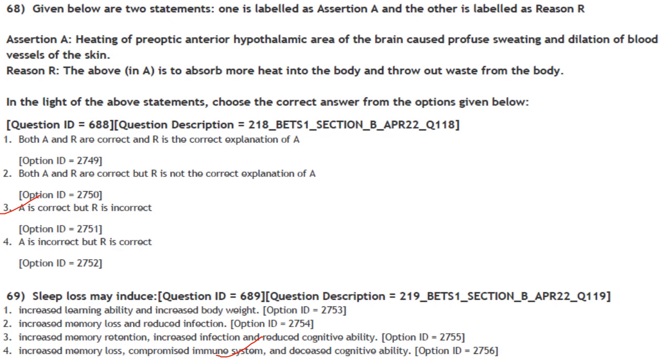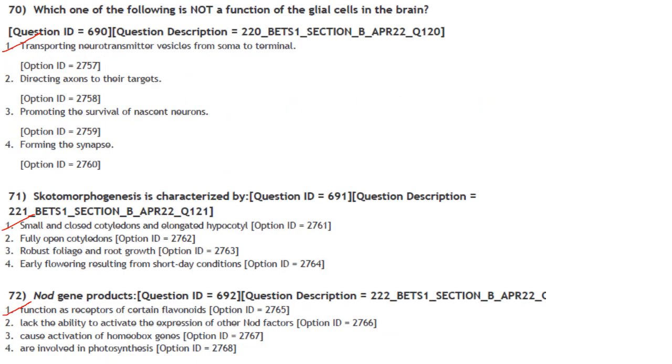Then sleep loss may induce. So it may induce increased memory loss, compromised immune system and decreased cognitive ability. So answer here is option 4. Then next one. Which one of the following is not a function of the glial cells in the brain? So transporting neurotransmitter vesicles from soma to terminal. That itself is the answer. So option 1 is the answer. That is not the function of glial cells in the brain.